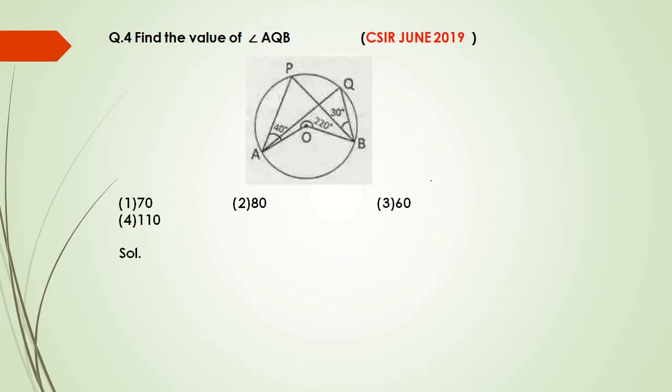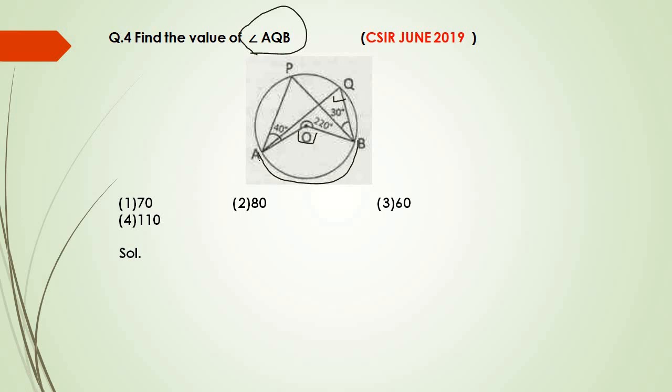Next question. Our next question is, find the value of angle AQB in the following diagram. Before finding angle AQB, I want to tell you about one theorem: the central angle subtended by an arc at the center of the circle is twice the angle subtended by the same arc at any other point on the circle.